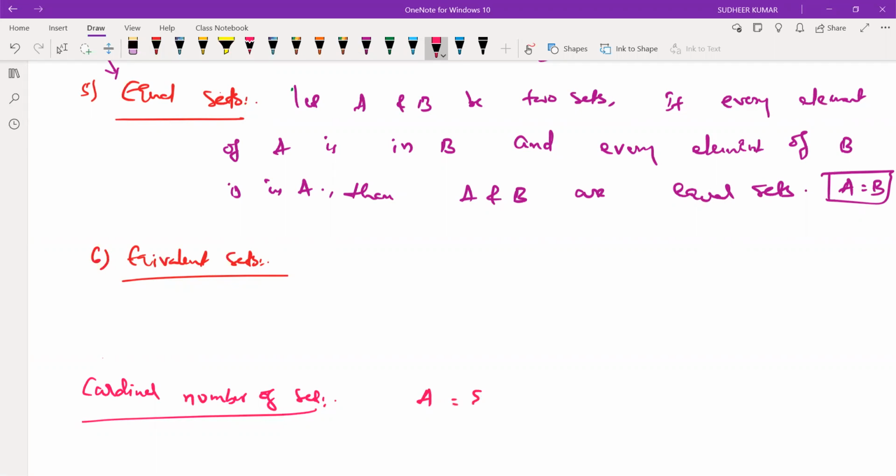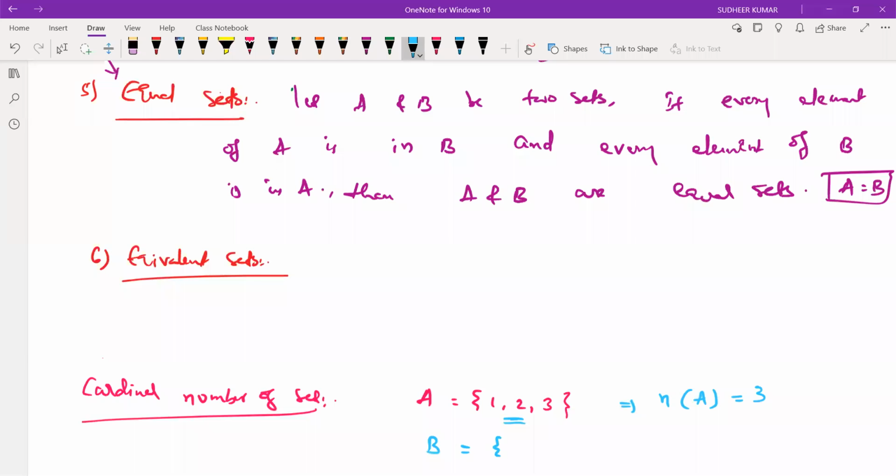If set A consists of 3 elements, the number of elements of a set is called the cardinal number of the set. Clear? It is denoted by n of the set. So n of A is the number of elements of A. How many are there here? 3. So the cardinal number of the set is 3.